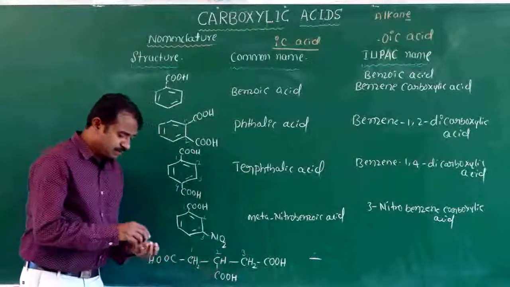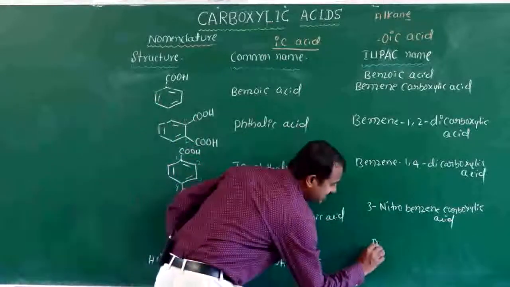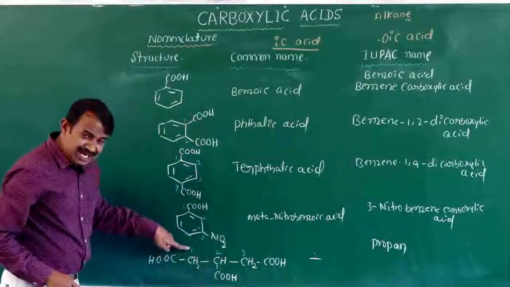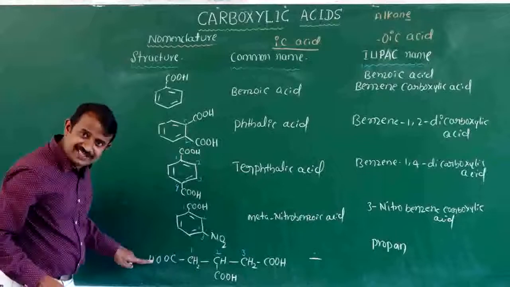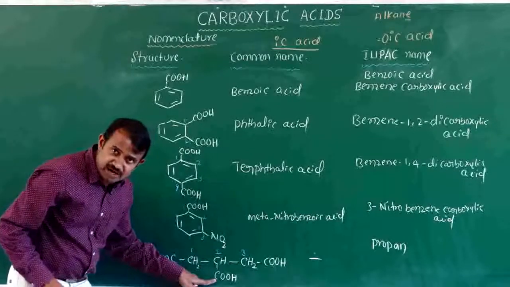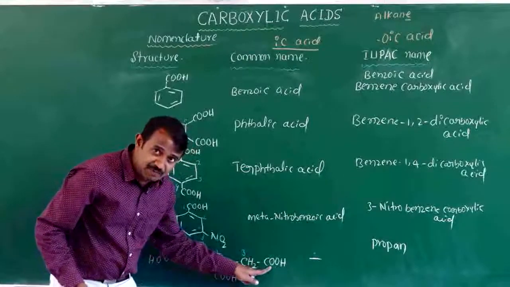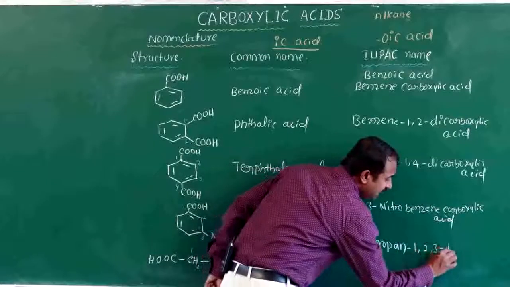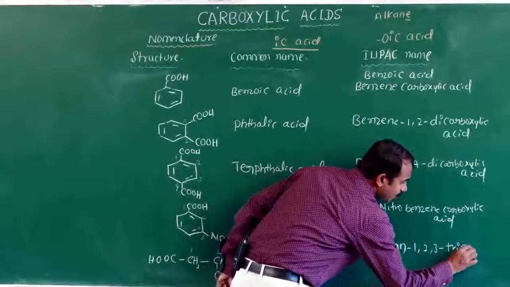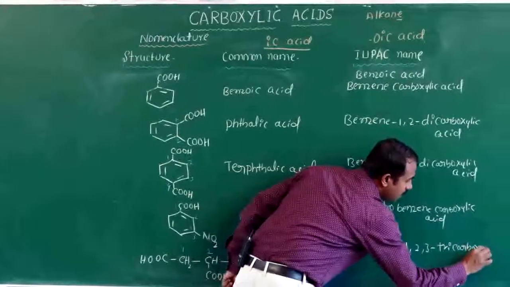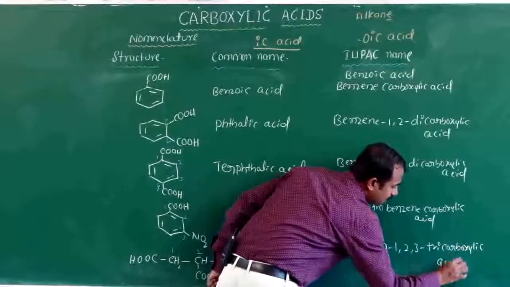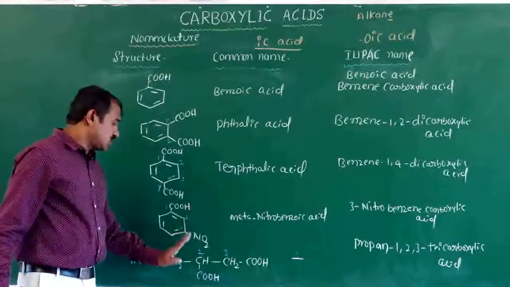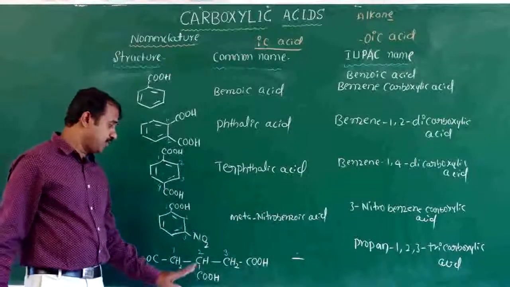1, 2, 3. How many carbons are there? Propane. One carbon contains a carboxylic acid, the second carbon also contains a carboxylic acid, and the third carbon also contains a carboxylic acid. Propane-1,2,3-tricarboxylic acid. This is the IUPAC nomenclature of organic compounds.